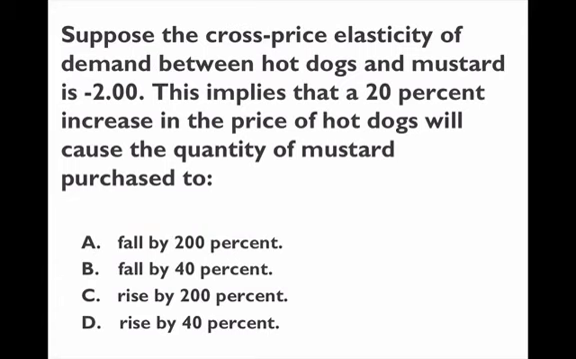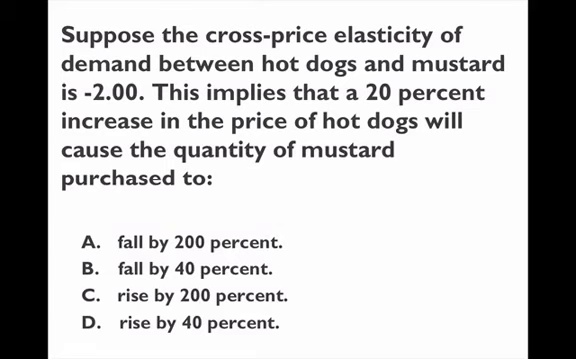Now there are two more types of elasticities. It's the cross price elasticity and the income elasticity that you should know for the exam. They're not very difficult. It's basically the same formula but applied differently. In this case, we know the cross price elasticity between hot dogs and mustard is -2. And that tells you, by the way, that these two things are complements, because when the price of one goes up, the demand for the other one goes down. So the cross price elasticity is negative.